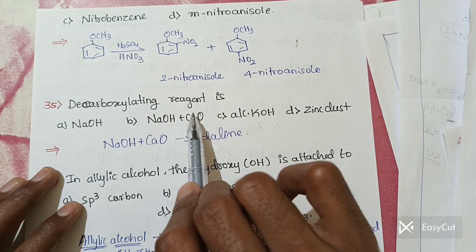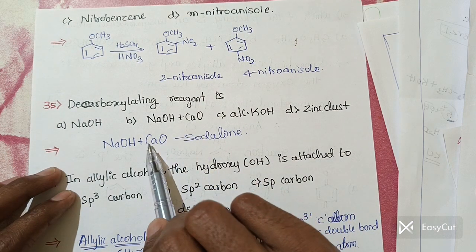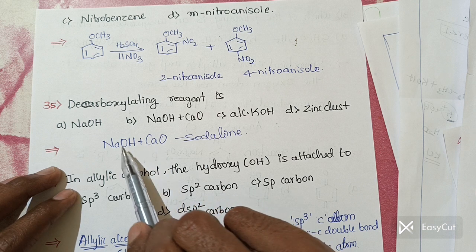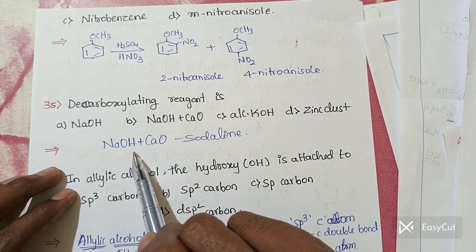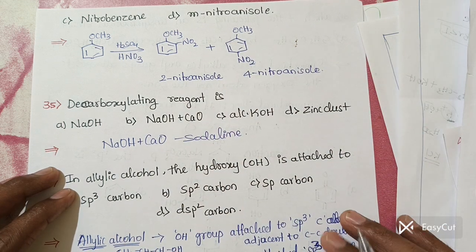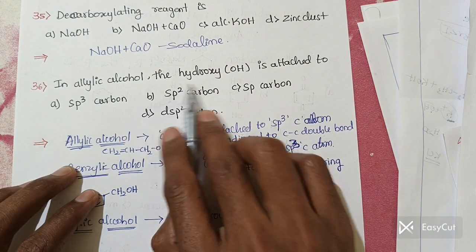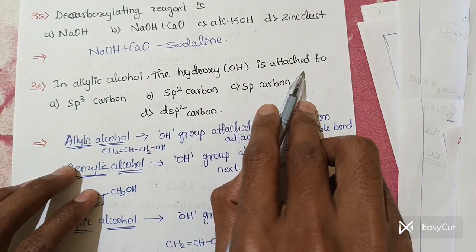Then decarboxylating agent, so that is there in the next chapter, so I wrote here and it's okay. So decarboxylating agent means soda lime, the mixture of sodium hydroxide and calcium oxide. Then the last question of this chapter, in allylic alcohol the hydroxy OH is attached to.